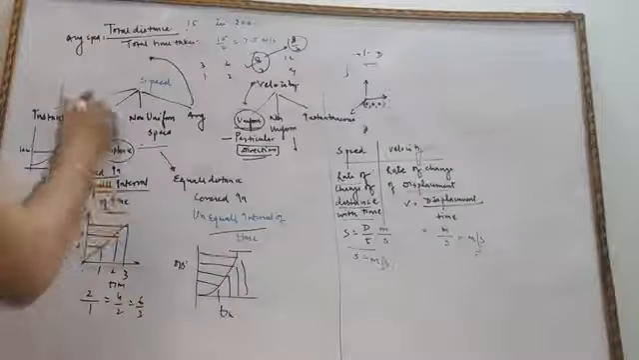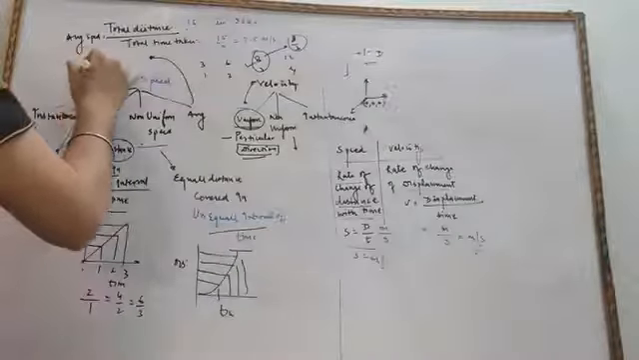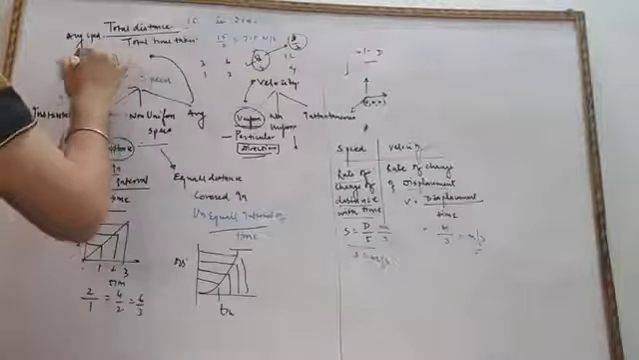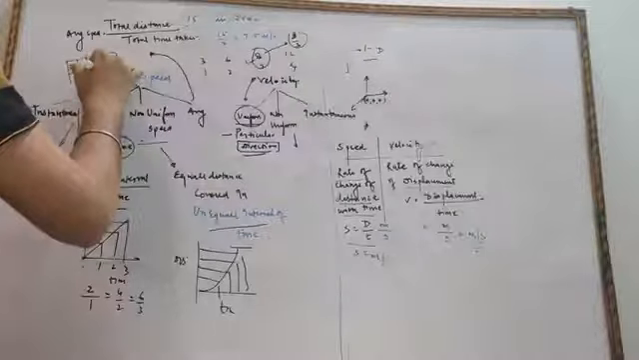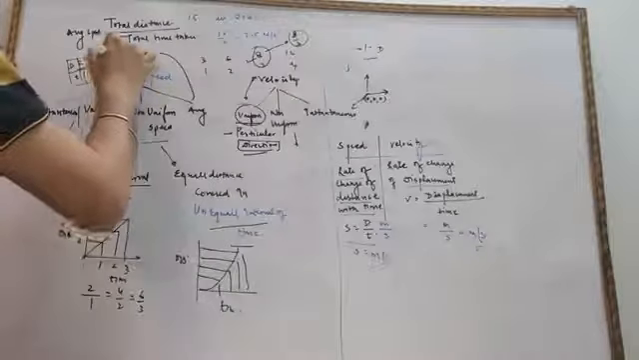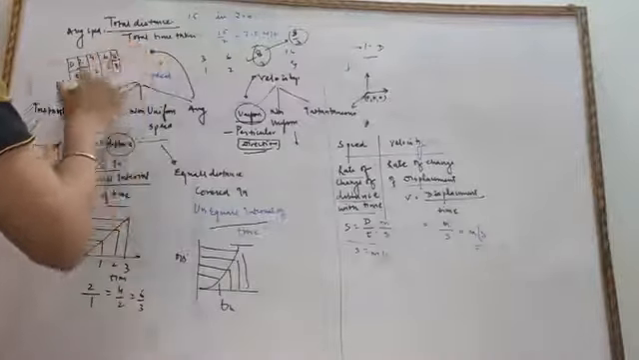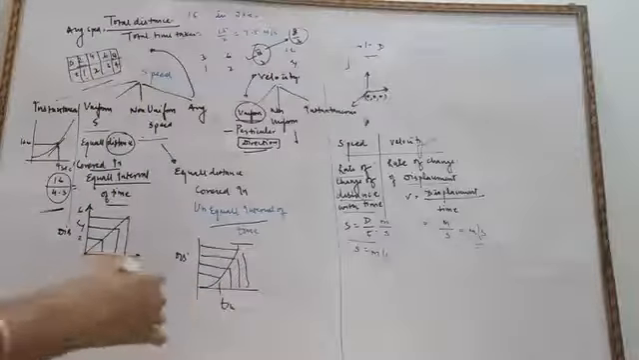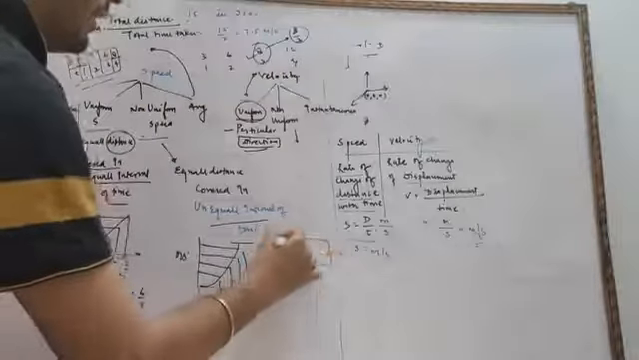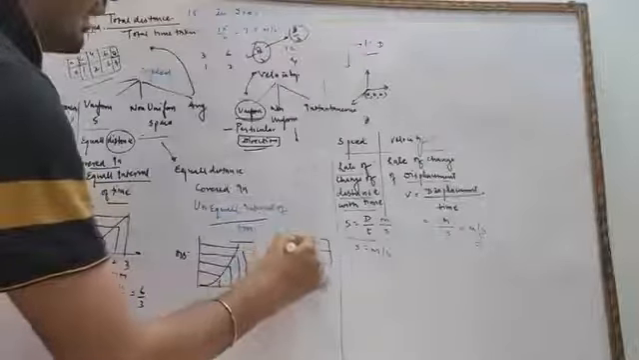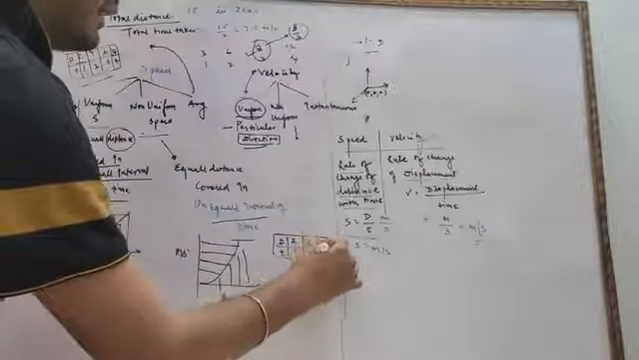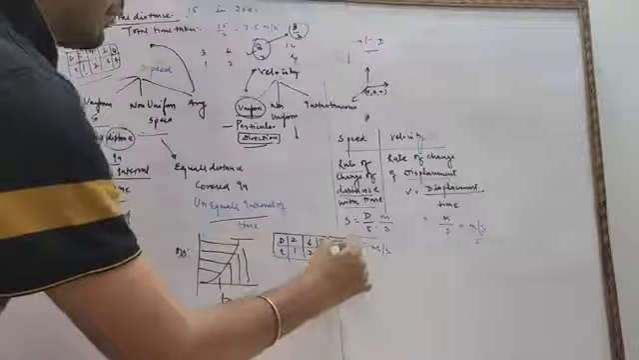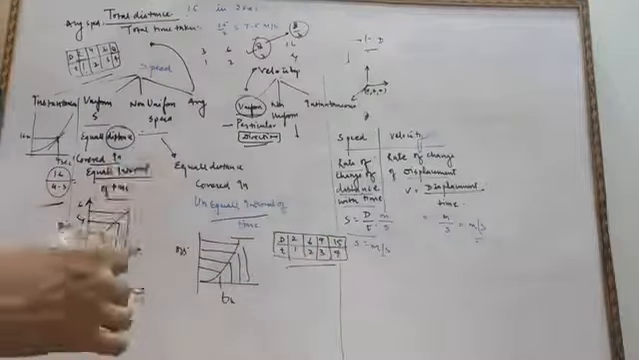For uniform speed, this must be uniform. This is the distance and this is the time. So 2 meter in 1 second, 4 meter in 2 seconds, 6 meter in 3 seconds, 8 meter in 4 seconds. This is the example of uniform. And for non-uniform, we can have an example. Suppose this is the distance, this is the time. 2 meter in 1 second, 6 meter in 2 seconds, 9 meter in 3 seconds, 15 meter in 4 seconds. This is the example of non-uniform speed.